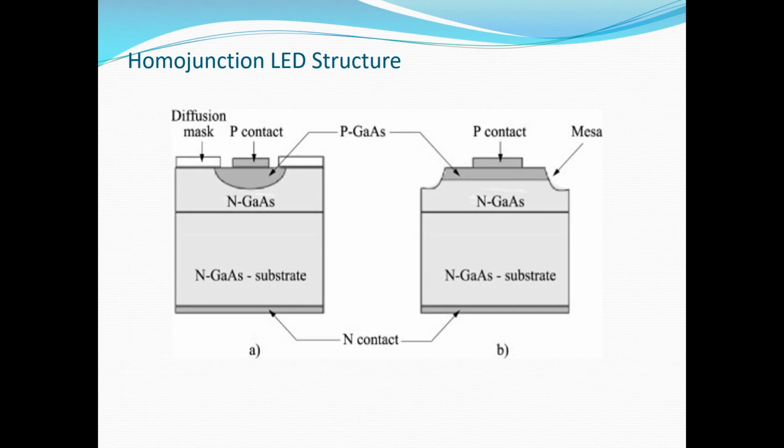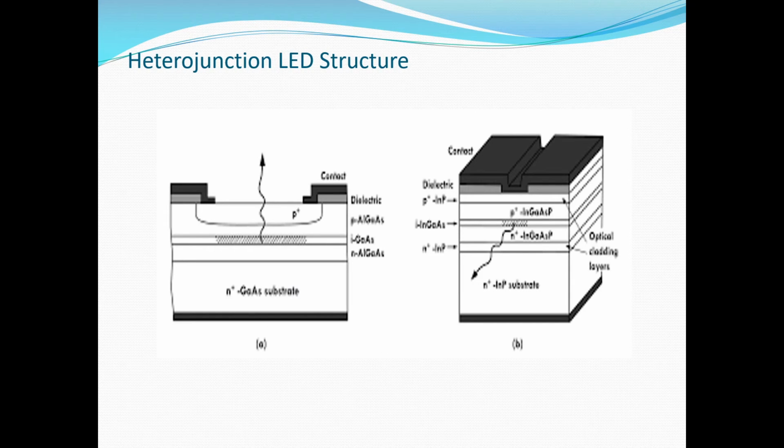So first of all, we will define homojunction LEDs. The PN junction LEDs made from two different mixtures of same type of atoms is called homojunction LEDs. The homojunction LED structure is the simplest one. Now the material used for this type of homojunction LEDs is silicon doped gallium arsenide. Then heterojunction LEDs. In order to make the heterojunction LEDs, the semiconductor materials used for the P and N side are of two different types.